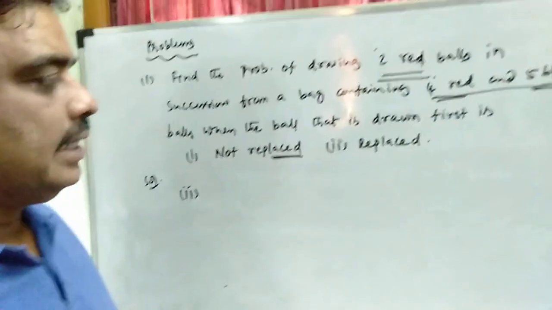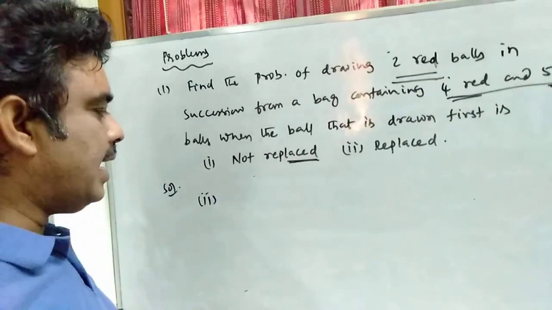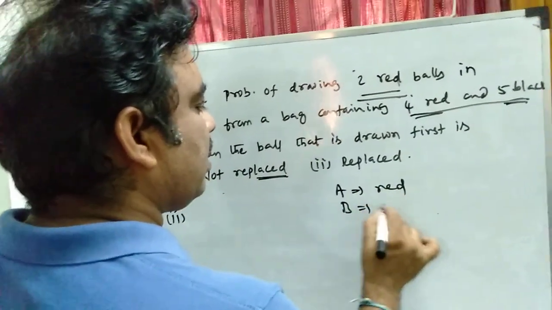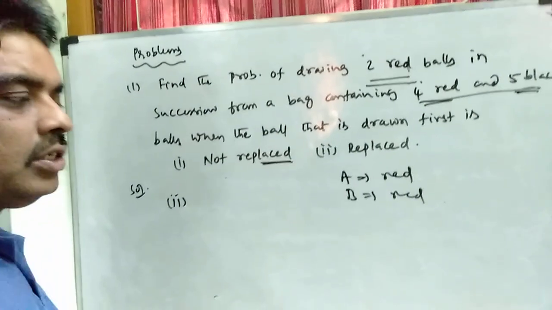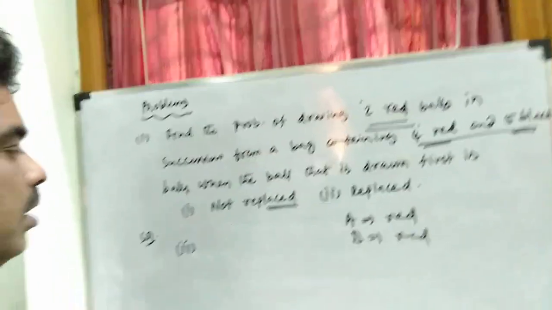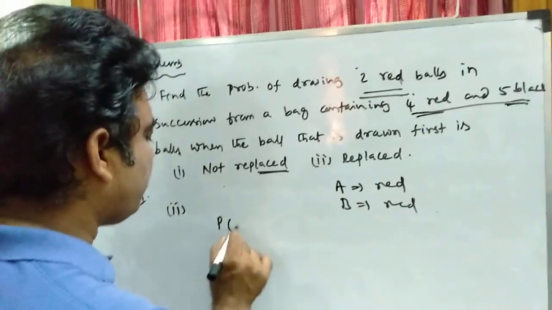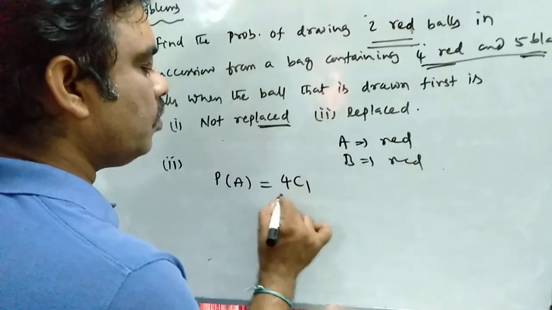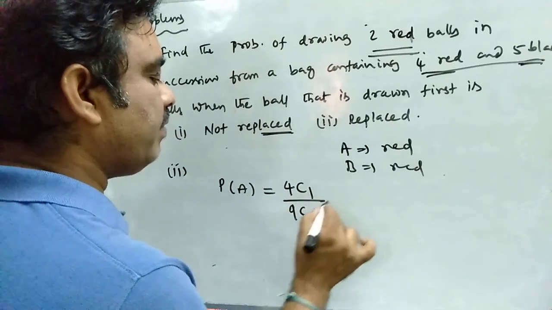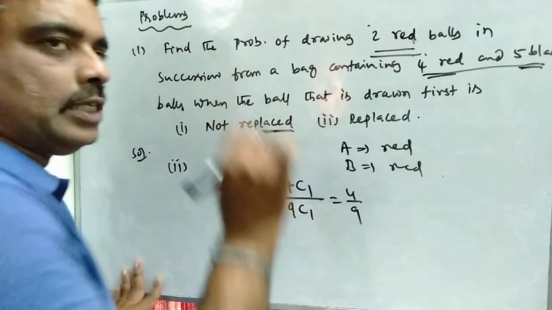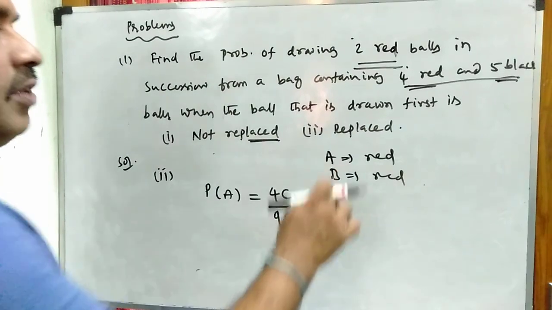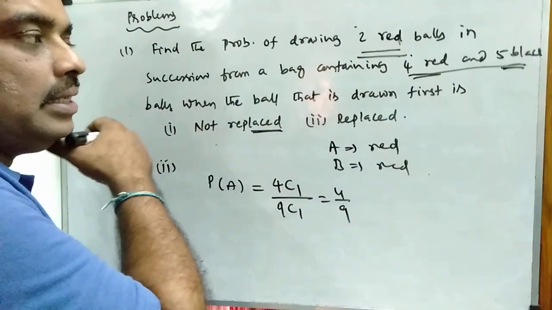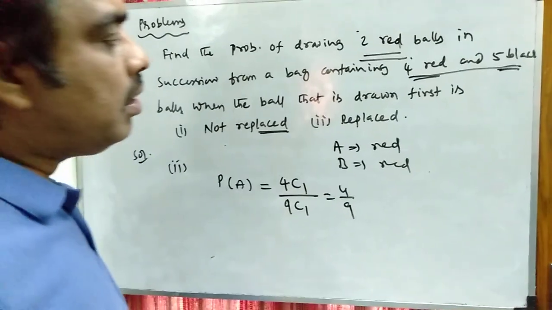Now study the second case, when the ball is replaced. Already I have defined A as the event of getting a red ball, and B as the event of getting a red ball, the second event, which is also a red ball. Here the probability of event A is 4C1 by 9C1, that is 4 by 9, as in the first case. Because the first ball is replaced, whatever the drawn ball is, it goes back in the box before drawing the second.